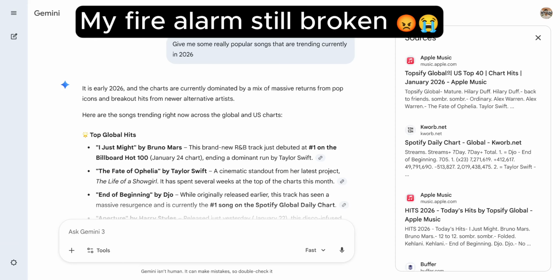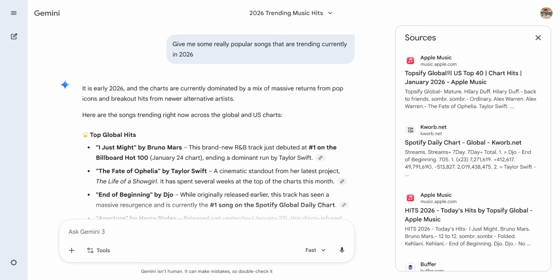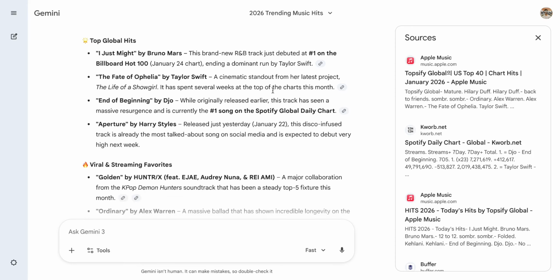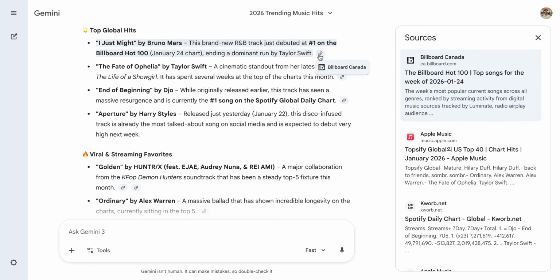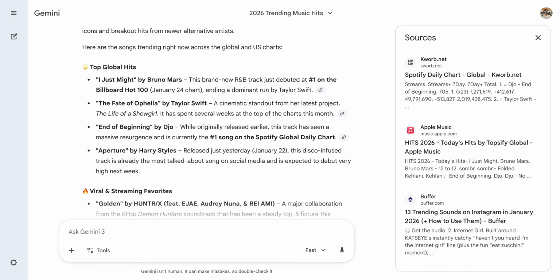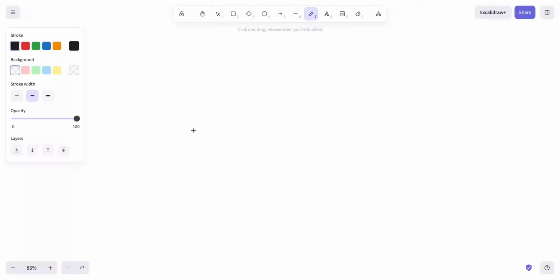If I prompt Gemini with "give me some really popular songs trending in 2026," you'll see that when Gemini gives out its response, it sources where it got this information from. So this leads to large language models right now. They're getting really powerful because now you're able to see where it got the information from, and then you can determine whether the response is reliable or not. So why is this a big breakthrough?